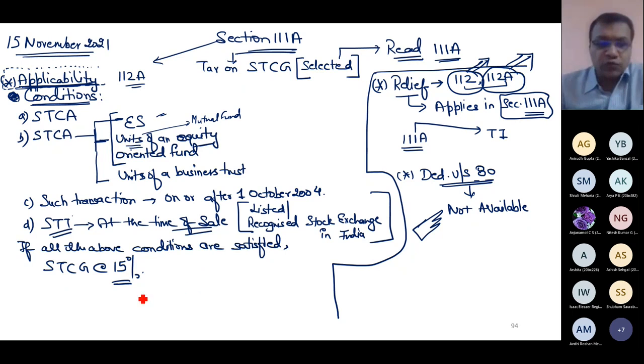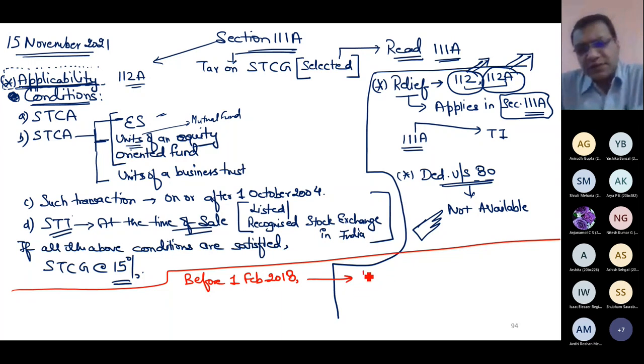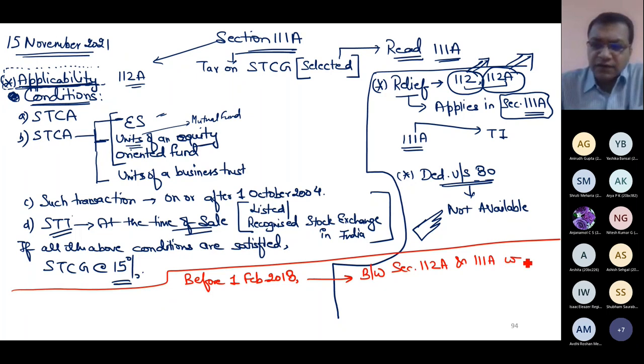What I want to tell you now is, before 1st Feb 2018, the only difference between section 10(38) and 111A was what?